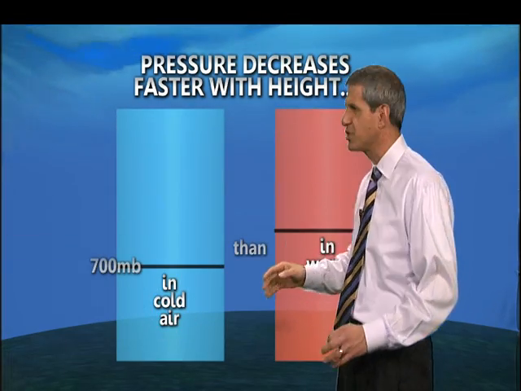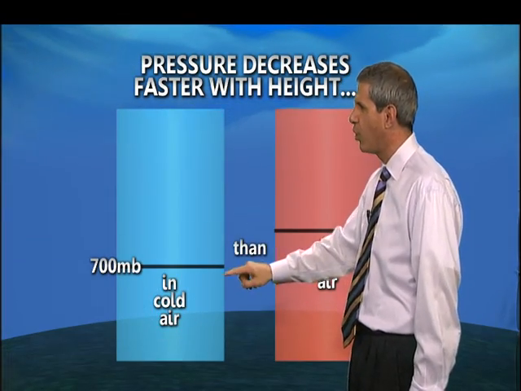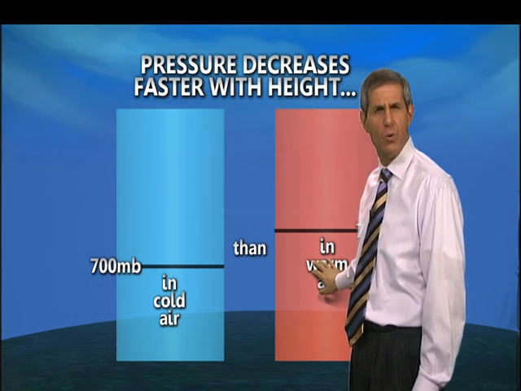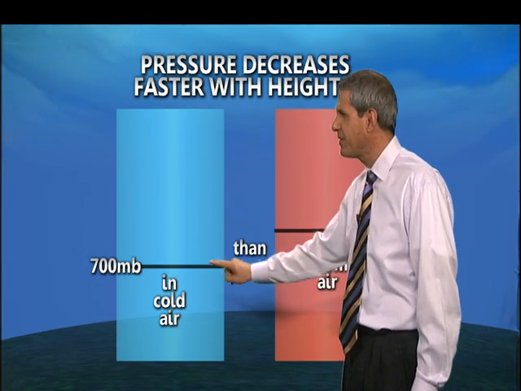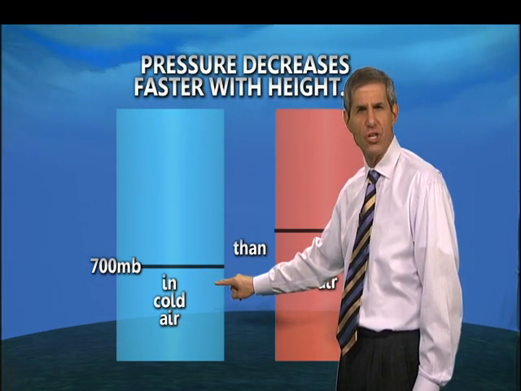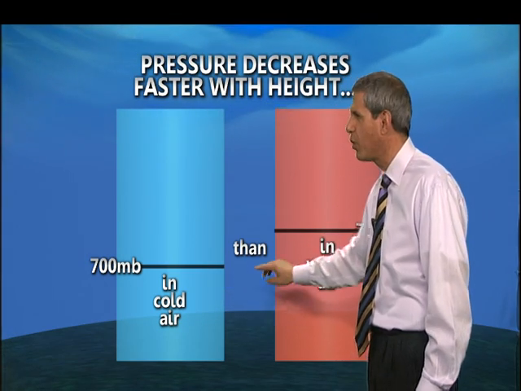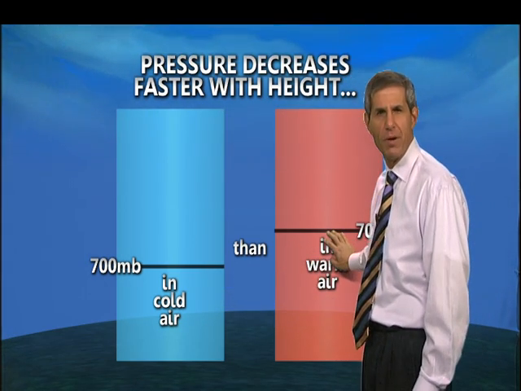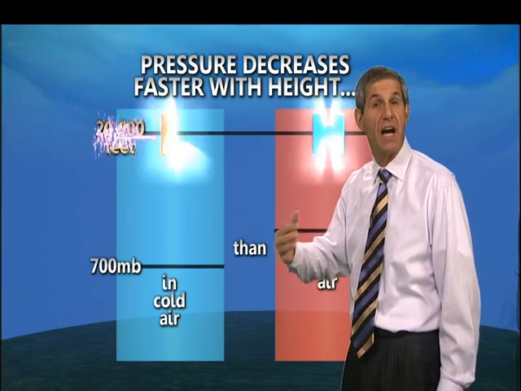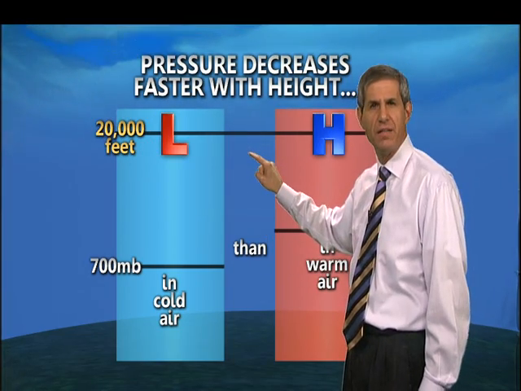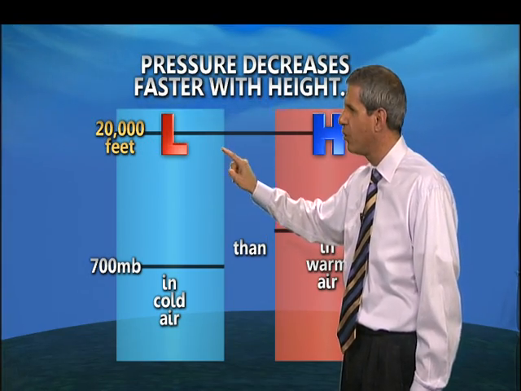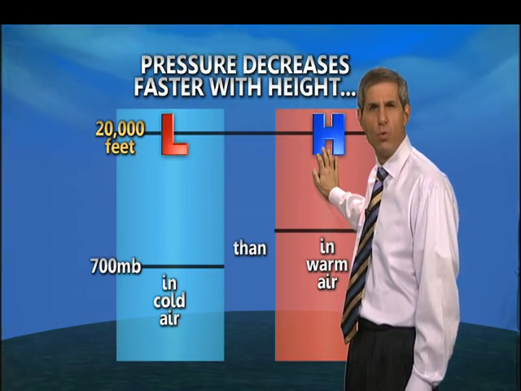Now, a basic principle of meteorology is that pressure decreases faster with altitude in cold air than in warm air. So a given pressure, say 700 millibars, occurs at a lower height in a column of cold air than in a column of warm air. This means that at a specific height, say 20,000 feet, the pressure will be lower in the cold air than it will be in the warm air.